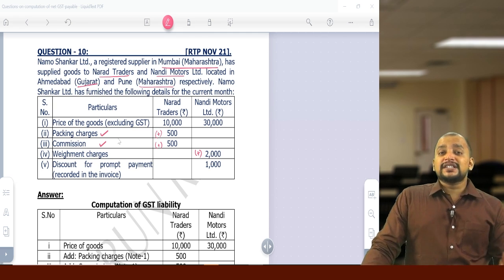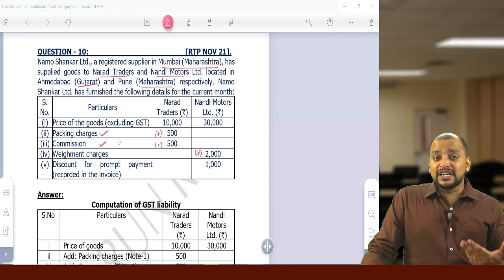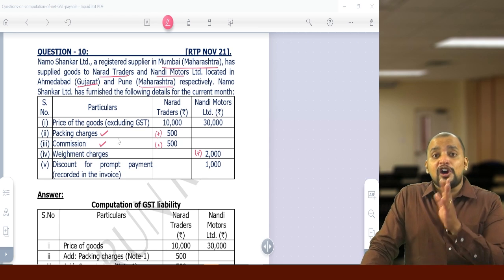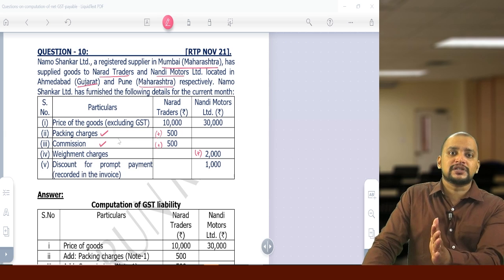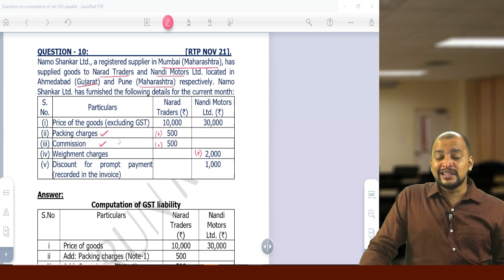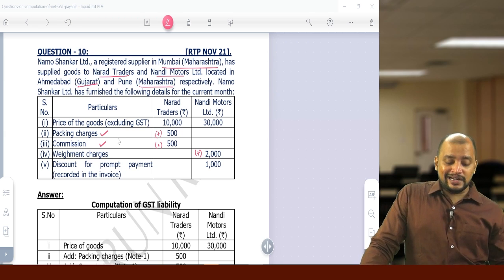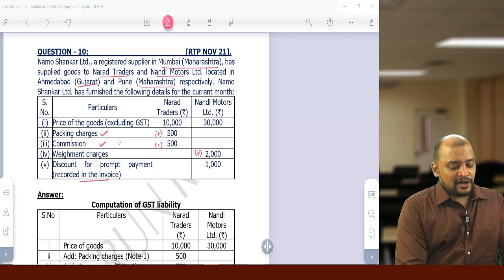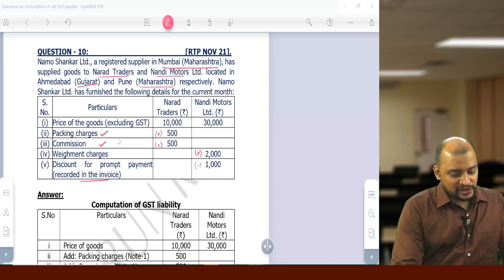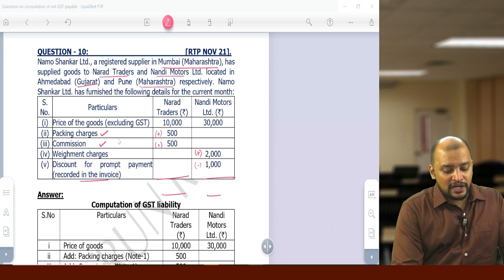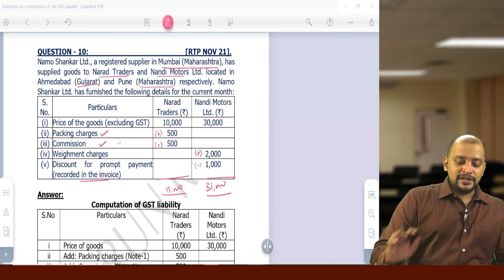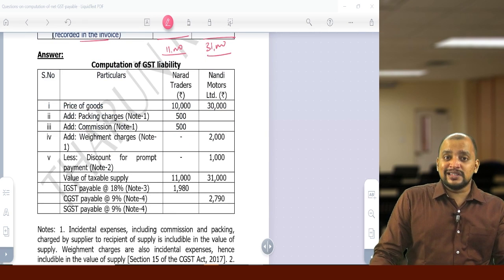Discount will be excluded from the value if the discount is given before or at the time of delivery of goods or supply of services. Then it will always be allowed as a deduction, and it is recorded in the invoice, which means it is allowed as a deduction. So what will be taken as the value? 10,000 plus 500 plus 500, that will be 11,000. 32,000 minus 1,000, 31,000. So this will be taken as the value in this case.